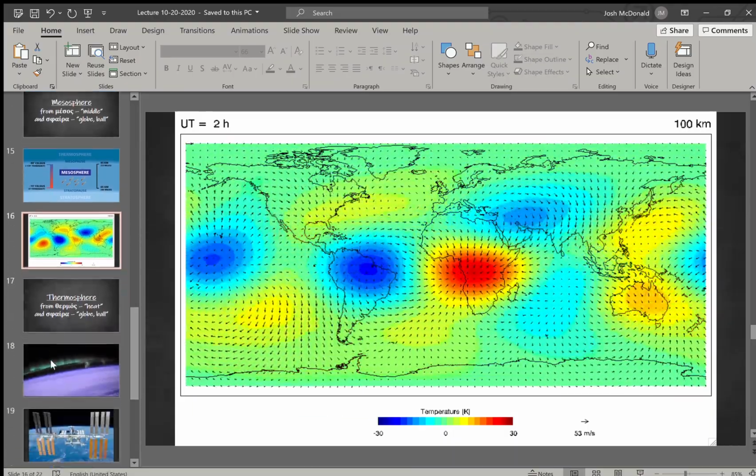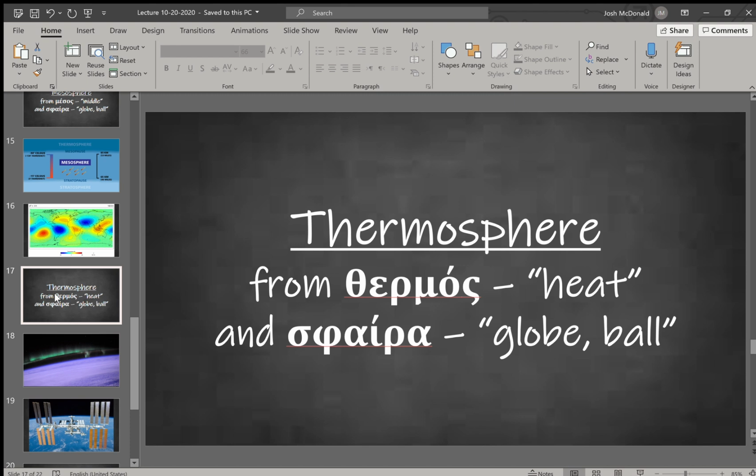The next layer is the thermosphere. Thermo, which you may not know, or you may, thermos means heat. So exothermic reactions, endothermic reactions, you're going to see this word a lot, thermo. So let's keep that one in mind. And this is the warmest layer of our atmosphere. Temperatures here can get as much as over 2,000 degrees Celsius.